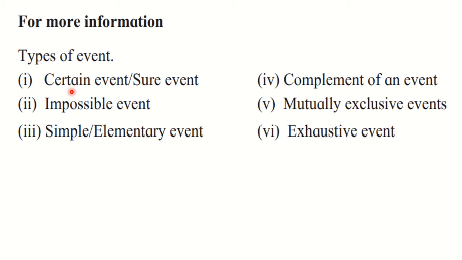Second is the impossible event. The event which does not contain any sample point from the sample space is called an impossible event. In this case we are going to get an empty set, or null set, and the number of sample points is 0 in the case of an impossible event.